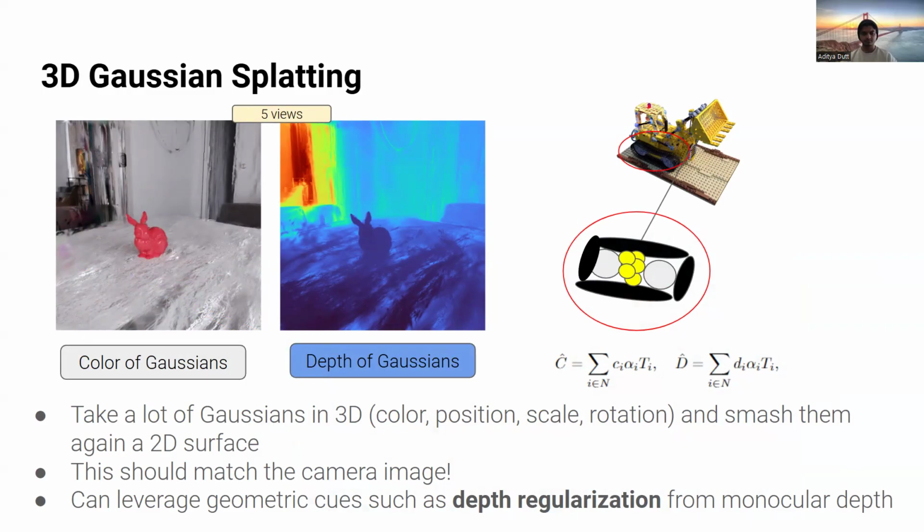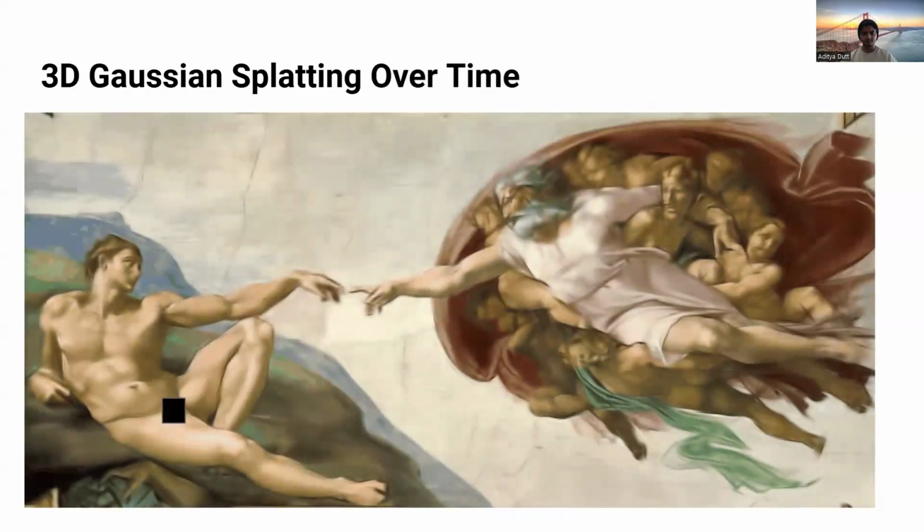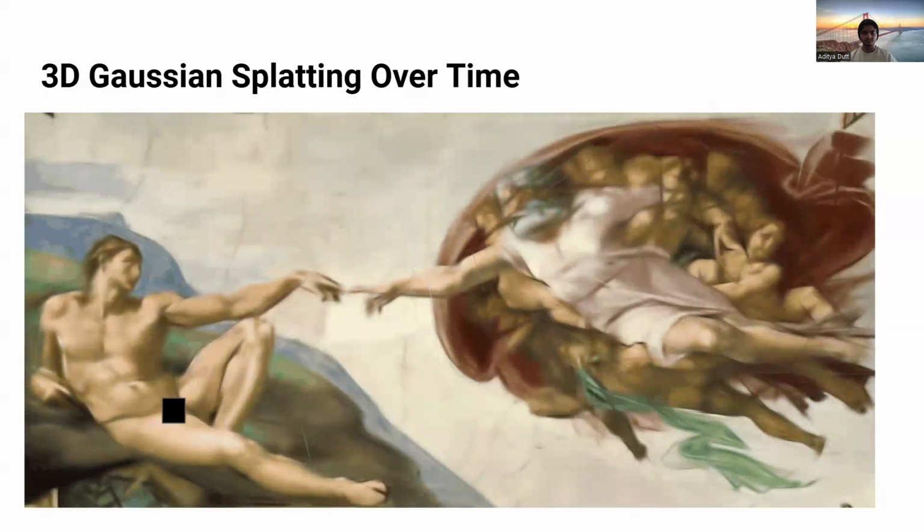We can also leverage geometric cues. This is Gaussian splatting over time. It starts with very few Gaussians and slowly becomes thousands of Gaussians that faithfully represent the scene.